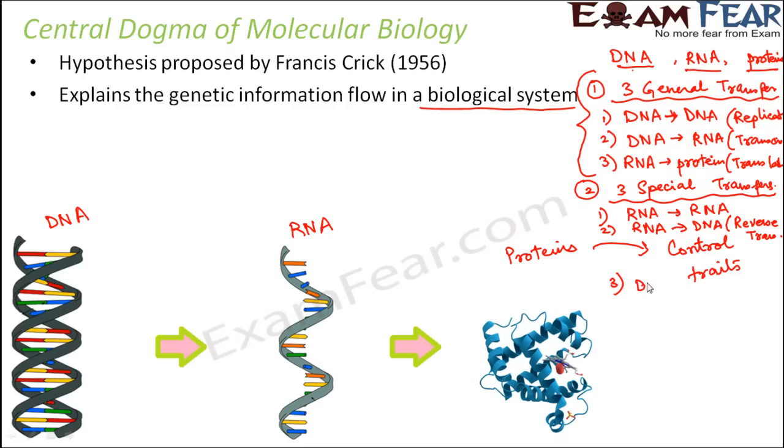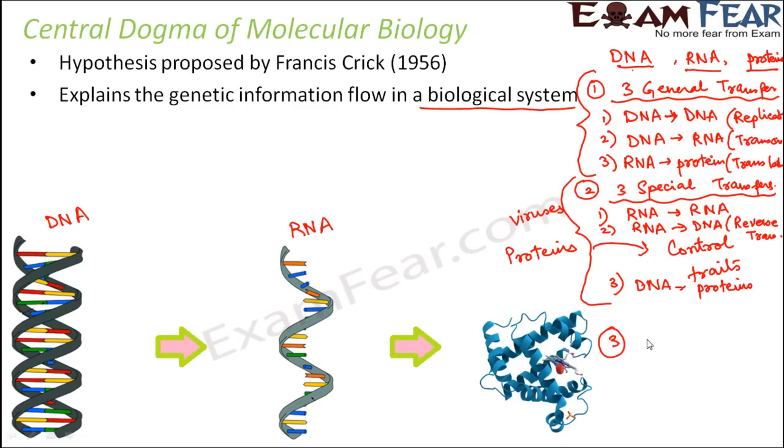And the third step would be DNA to protein. As I always say, DNA directly cannot code for proteins, but viruses are an exception where RNA acts as the genetic material. So it happens only in special cases like viruses. So these are the three special transfers.